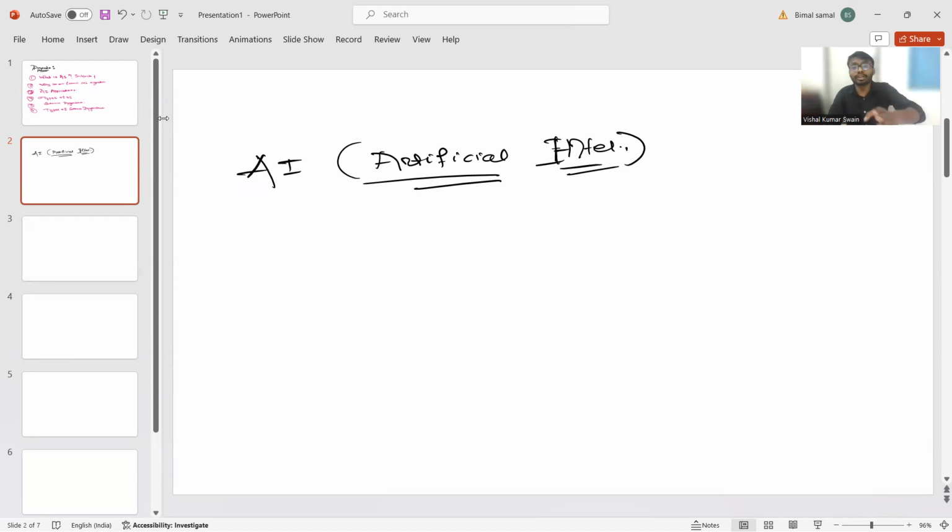So indirectly we are talking about what? Artificial human beings. Our goal is what? We have to make an artificial human. Is that clear? The concept is very clear. So the goal is that we will make artificial human beings. Right? So artificial intelligence is all about creating smart machines that can understand reasons and can make decisions on their own without constant human intervention.